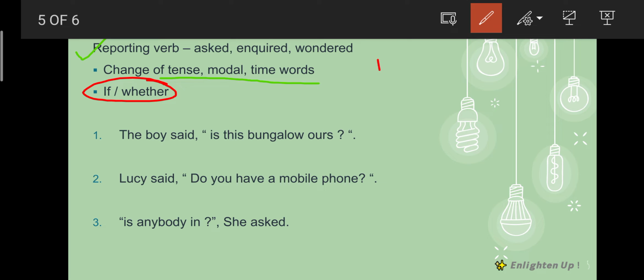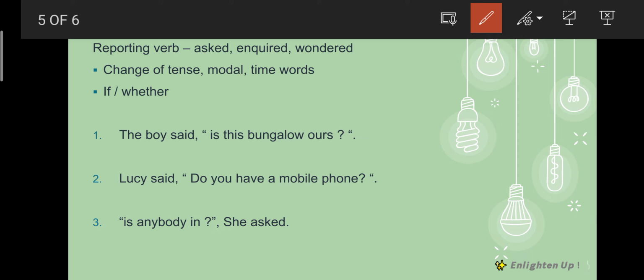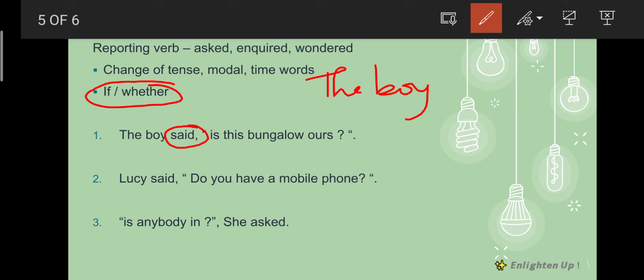Remember, while changing a statement we will add that. She said that, she told that, she will say that, she says that. So we will include that, no? Likewise, in interrogative sentence, if a question is yes or no question, we will add if or whether. Look at the example. The boy said, "Is this bungalow ours?" So we are going to change the reporting verb first. So the answer will be the boy. Instead of said, we can write inquired. Then we should add if or whether. Let me use if, or you can use whether. Both are correct.